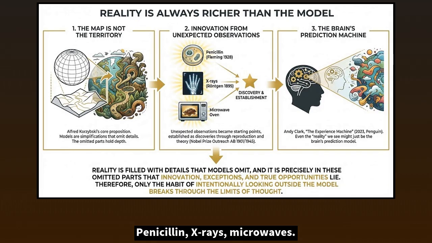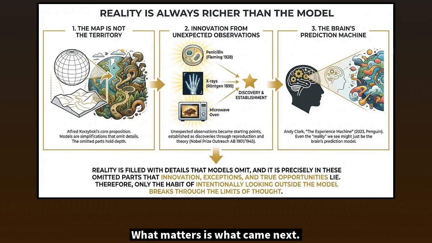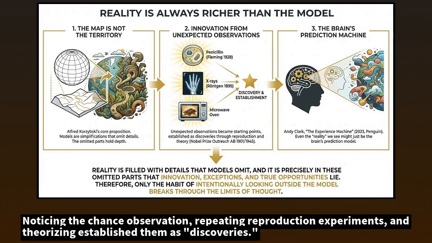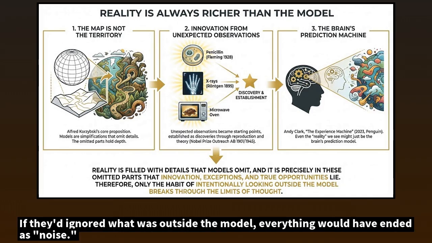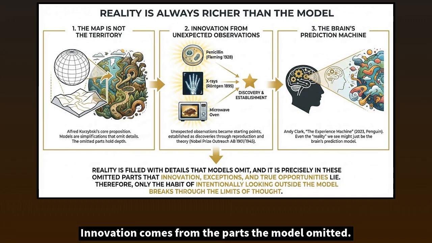Penicillin, X-rays, microwaves, all of these originated from unexpected observations. What matters is what came next. Noticing the chance observation, repeating reproduction experiments, and theorizing established them as discoveries. If they'd ignored what was outside the model, everything would have ended as noise. Innovation doesn't come from inside the model. Innovation comes from the parts the model omitted.